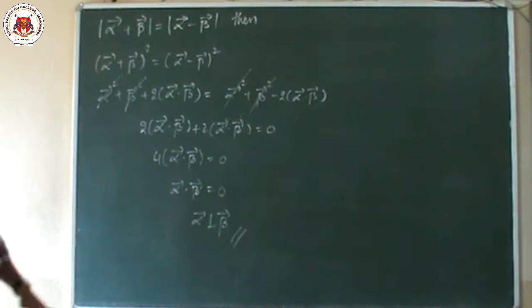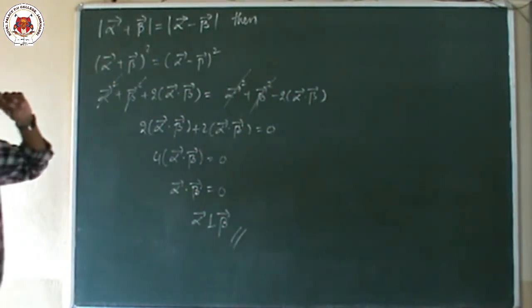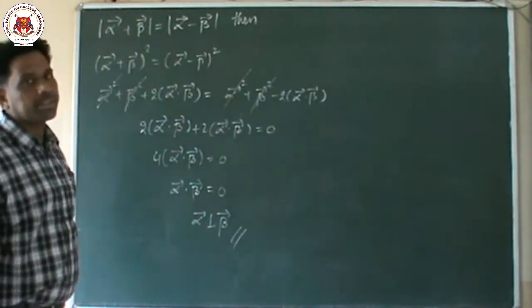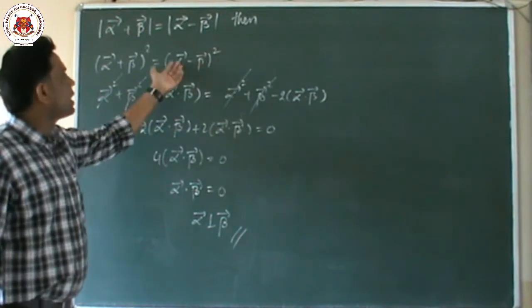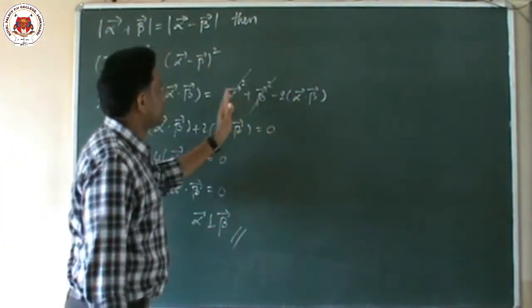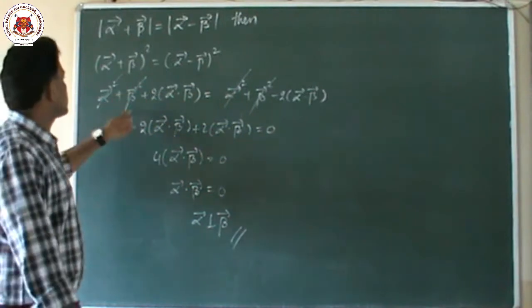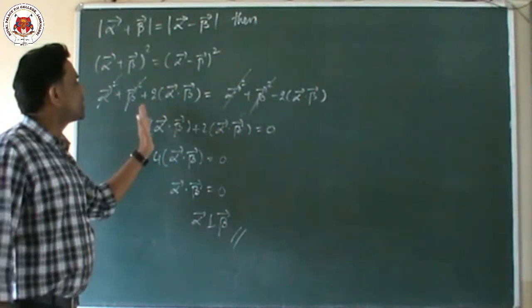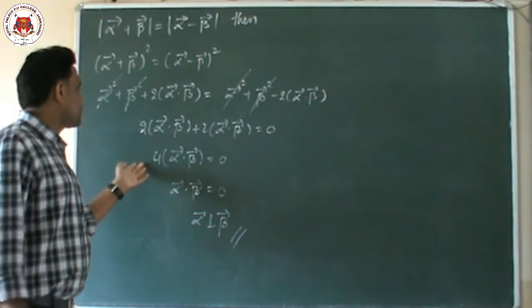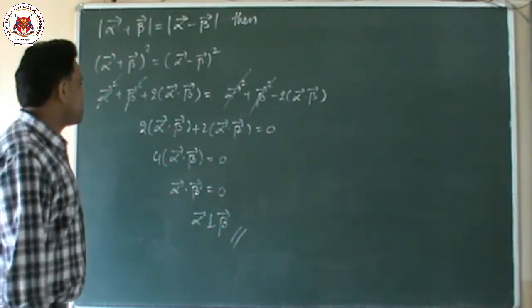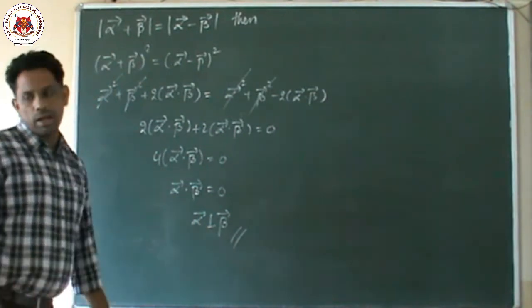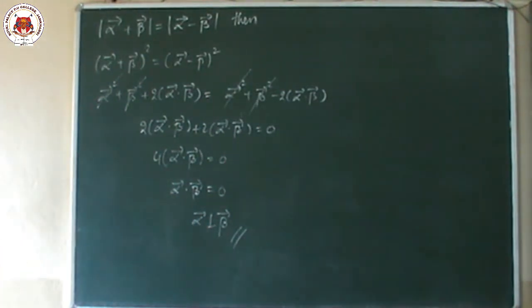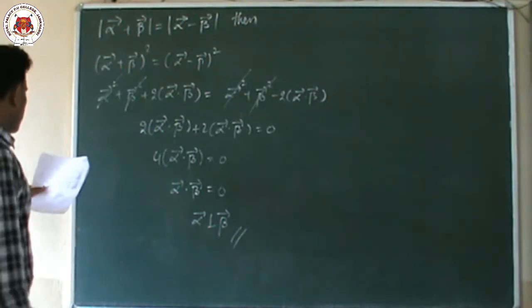So what is the answer? Alpha is perpendicular to beta. So one, perpendicular to each other. This is the question. Now we'll go to another question.